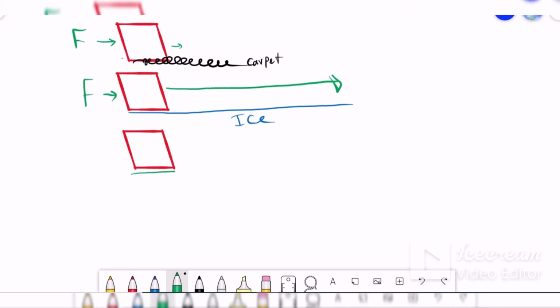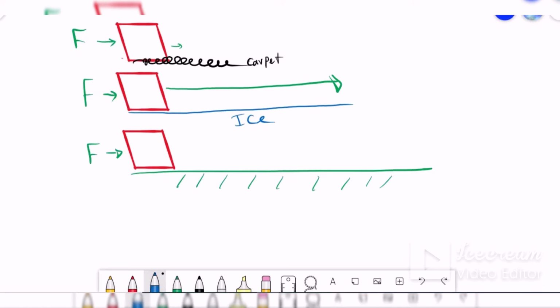Suppose that we have a perfect surface without any friction. Of course, we do not have any surface without friction, all surfaces have friction, but maybe the friction will be less or more. But anyway, suppose that we push this object with the same force, now you can see that the object will move and not stop.